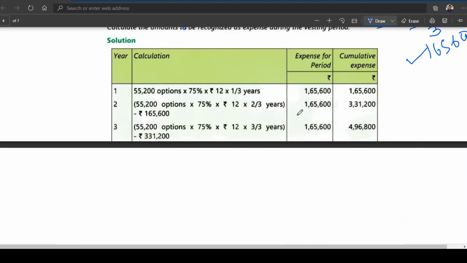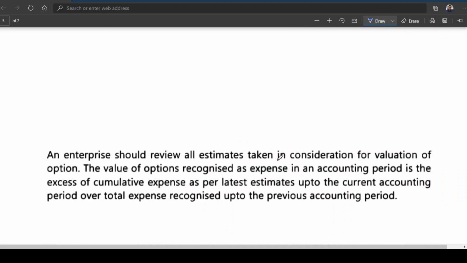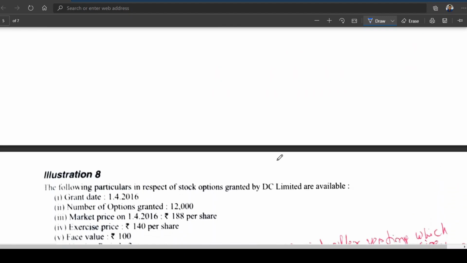If you take expenses for the period, 4 lakh 96,800 minus 3 lakh 31,200, you get 1 lakh 65,600. These expenses will be recognized.